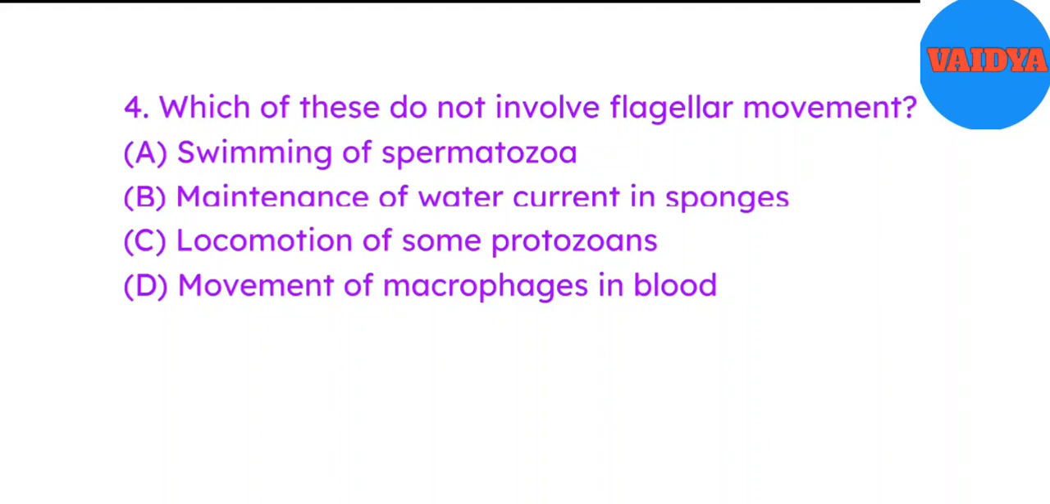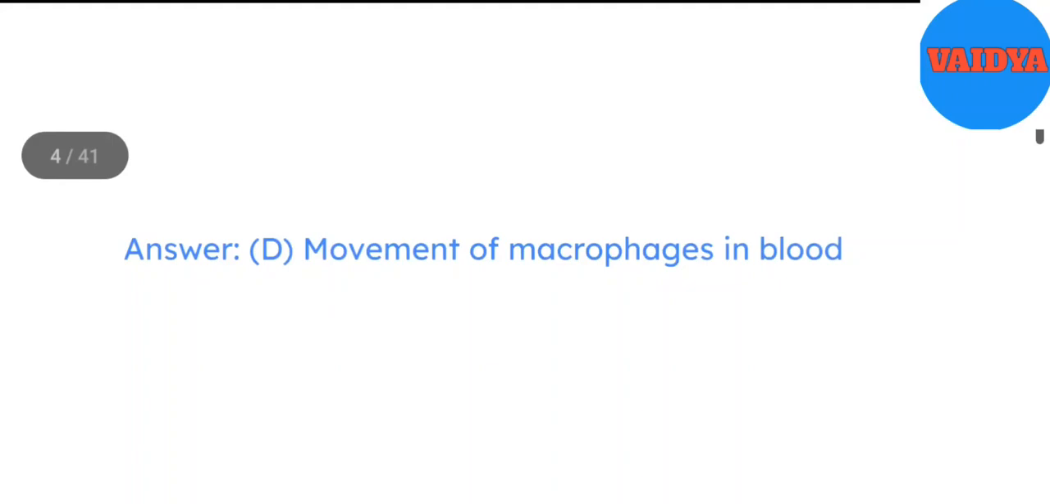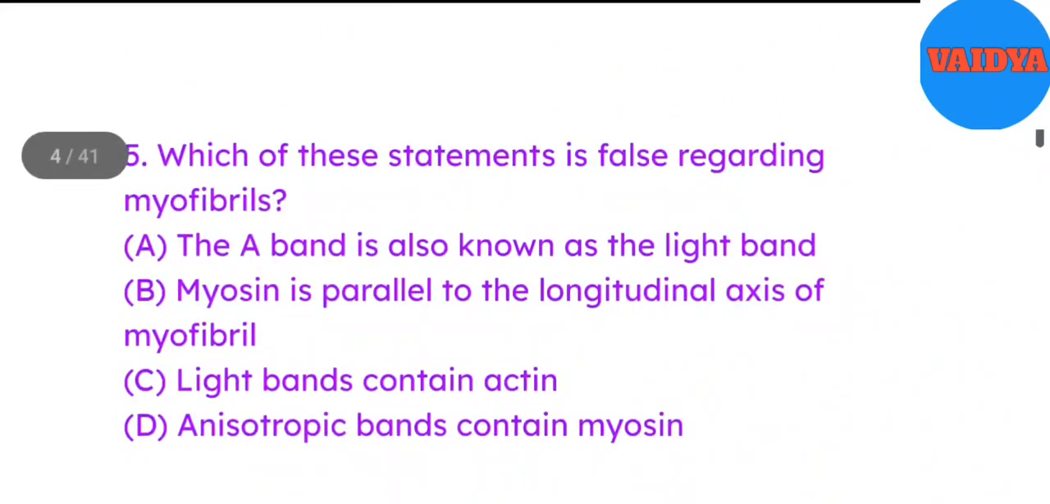A. Swimming of spermatozoa. B. Maintenance of water current in sponges. C. Locomotion of some protozoans. D. Movement of macrophages in blood. Answer D. Movement of macrophages in blood. 5. Which of these statements is false regarding myofibrils?